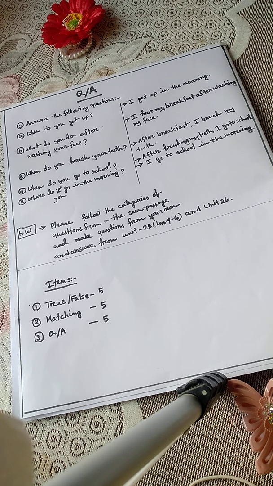So one thing you have to notice is that you will write the whole sentence as an answer in the script. Don't write the answer in short. You have to write a whole complete sentence. Keep it in your mind and never forget to write the whole sentence as an answer. Whenever you write any answer, you don't need to write the question in the script. You just write the answer, put the number, and write the whole sentence as the answer.